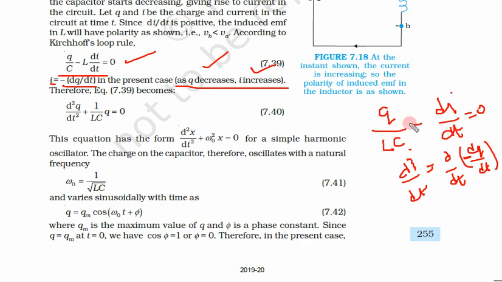Let us put in all these values. Since we have divided both sides by L, this term becomes d2q upon dt square, and this becomes Q by LC. So this is the equation that we need to solve.